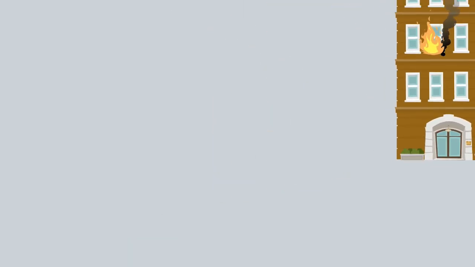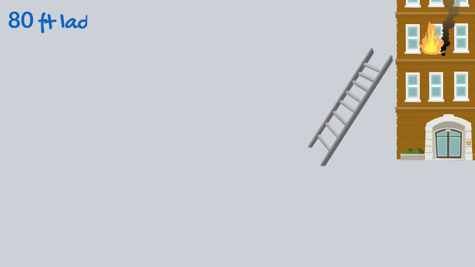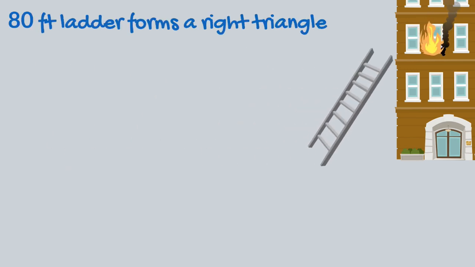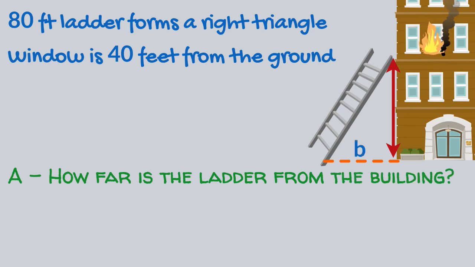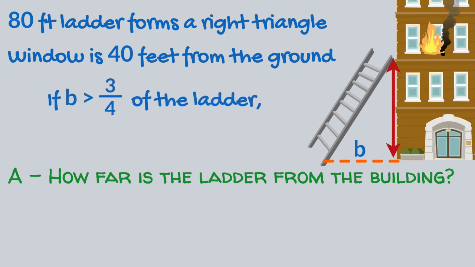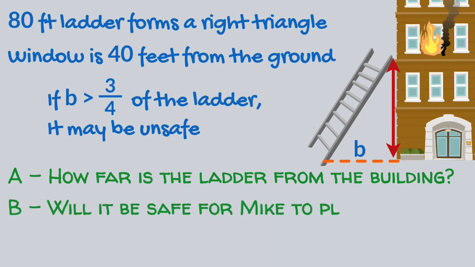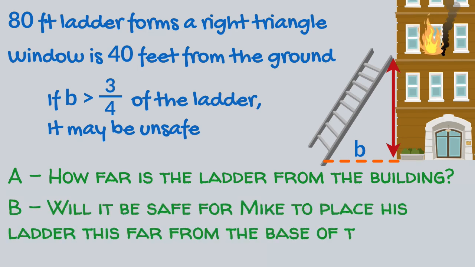To reach a burning window on the 3rd floor, Mike needs to place an 80-foot ladder leaning against the building to form a right triangle. If the bottom of the window where he needs to place the ladder is 40 feet from the ground, how far is the ladder from the base of the building? If the distance between the base of the structure and the base of the ladder is greater than 3/4 the length of the ladder, its positioning may be unsafe. Will it be safe for Mike to place his ladder this far from the base of the building?